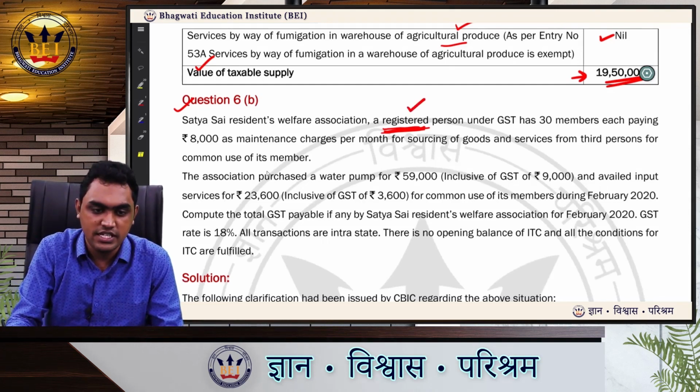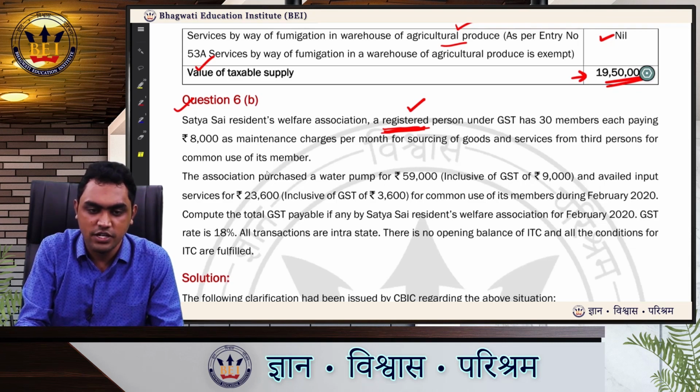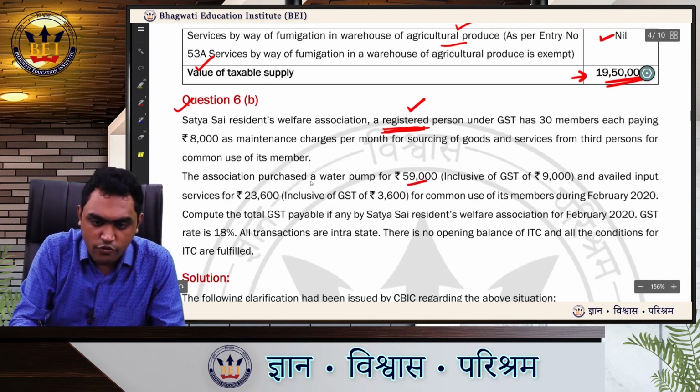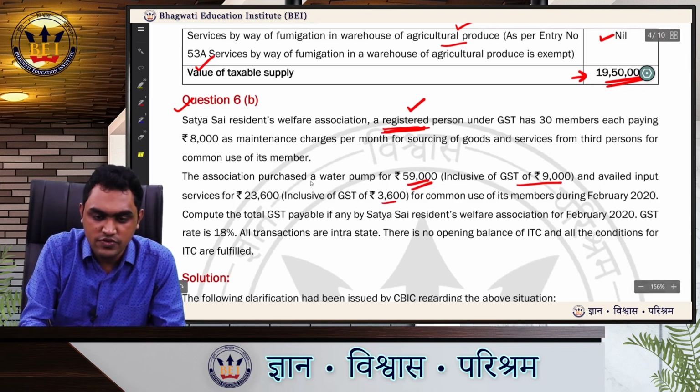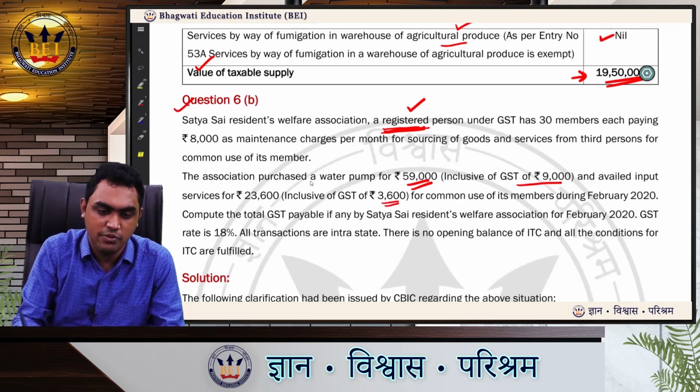Has 30 members, each paying rupees 8,000 as maintenance charges per month for sourcing of goods and services from third person for common use of its members. The association purchased a water pump for 59,000 including GST of 9,000 and availed input services of 23,600 inclusive of GST of 3,600 for common use of its members during the month of February 2020.